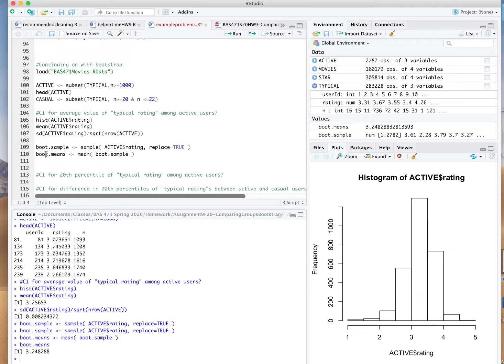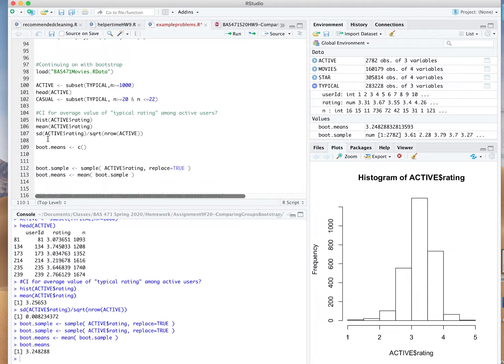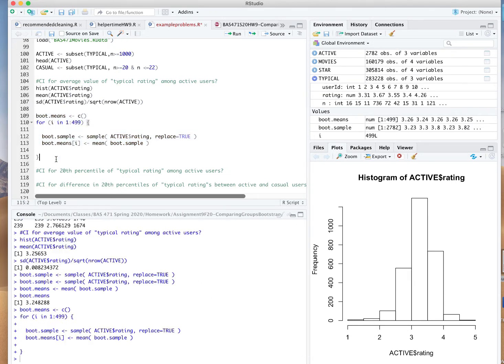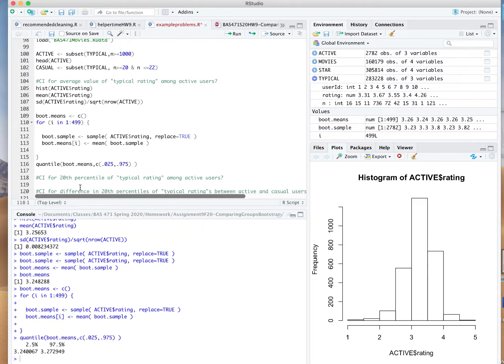So what we do is we go ahead and record the averages of all these Bootstrap samples as we generate more and more of them. I'm going to write a for loop that takes us through 499 Bootstrap samples. In each of these iterations, I create that Bootstrap sample, and then I record the value of the sample average of that Bootstrap sample. Once I've run this, if I ask for the quantiles of the Bootstrap averages that I measured, specifically the 0.025 and the 0.975 quantiles, that lets me know what a 95% confidence interval is.